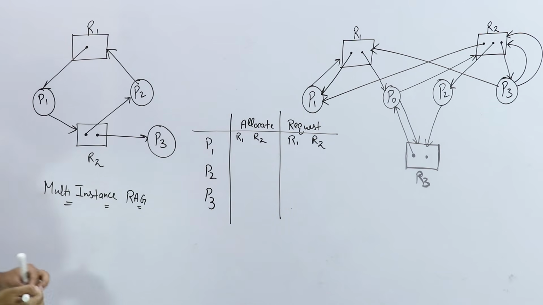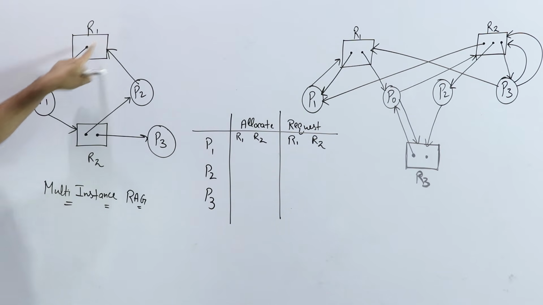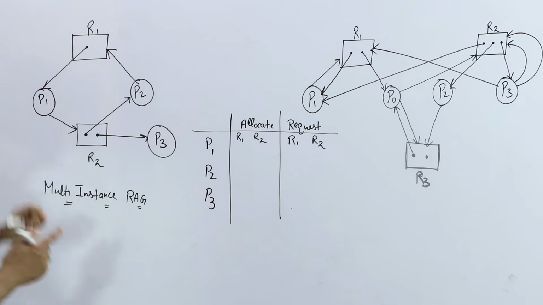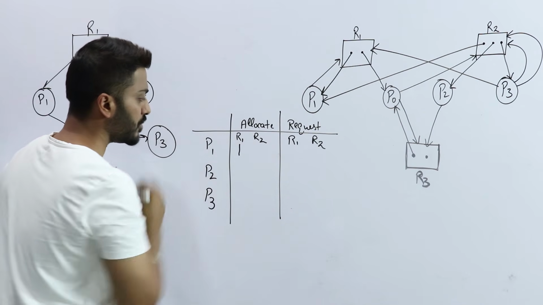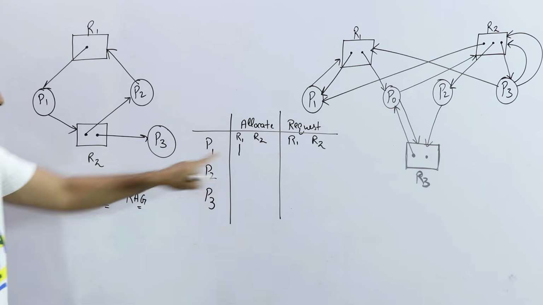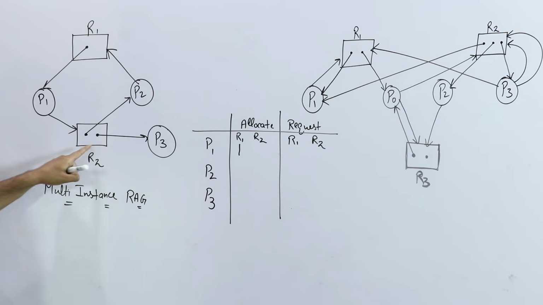Now, first of all, P1 has allocated one resource of R1. P1 has taken R1, so just write 1. Has P1 taken any other? No.